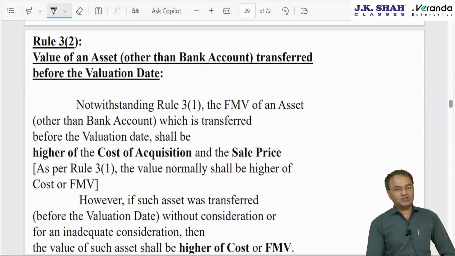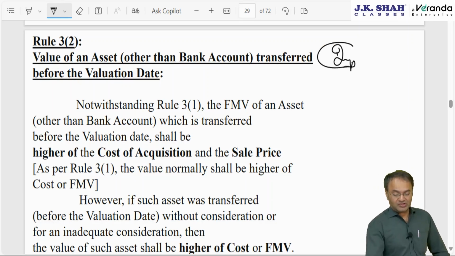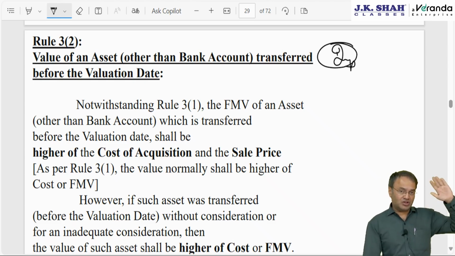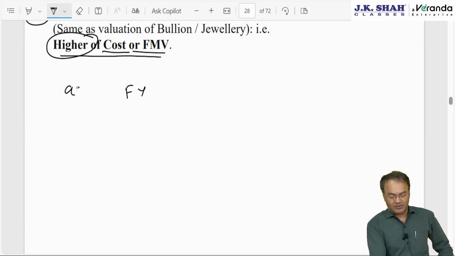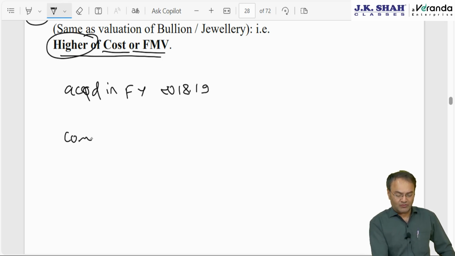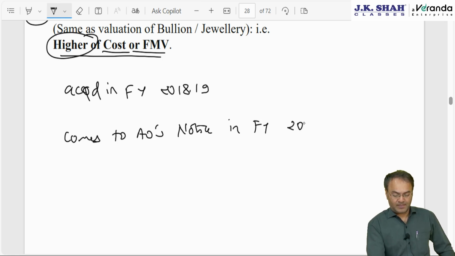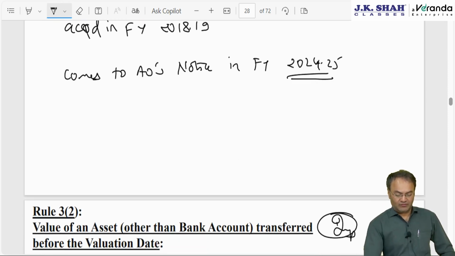Okay. Now, rule 3, sub rule 2 and sub rule 3, interesting. This is quite interesting and important also. It says, if the asset was acquired in financial year 18-19 outside India and it is undisclosed, however comes to AO's notice in financial year 24-25, then what to do? Then it will be taxable in 24-25, right?